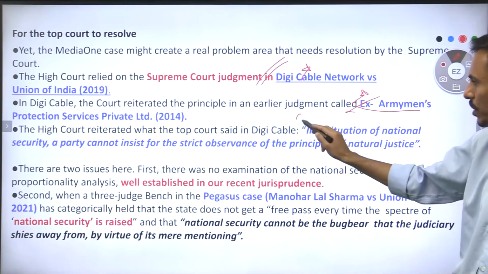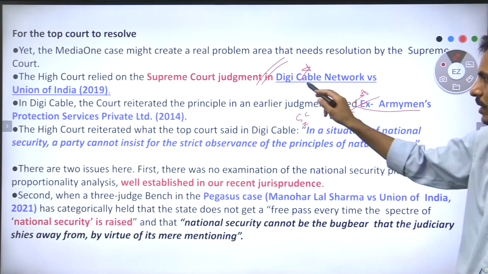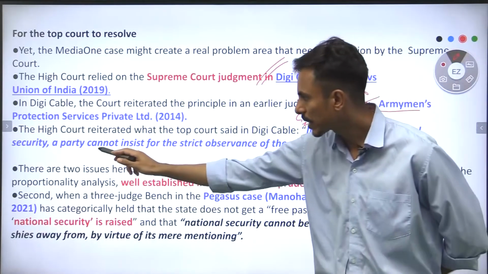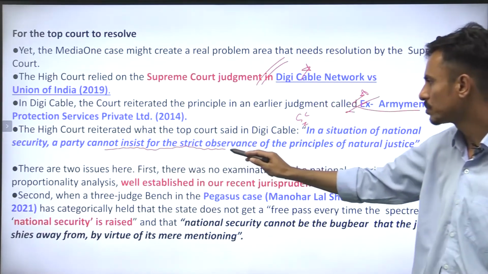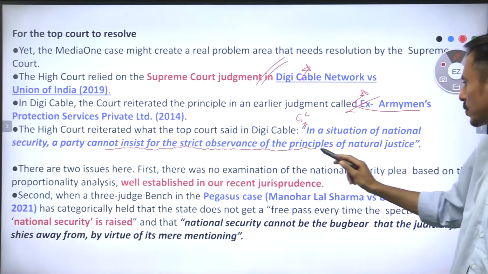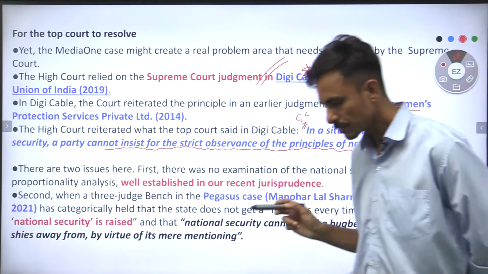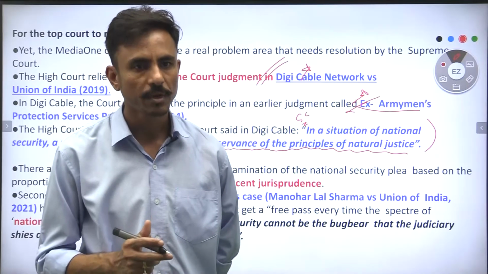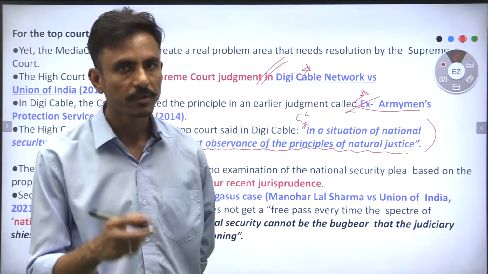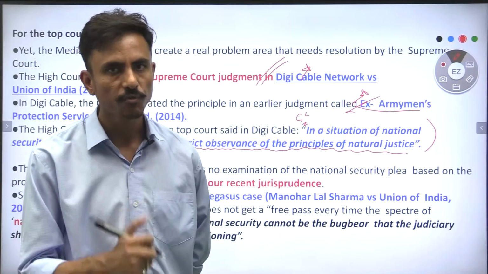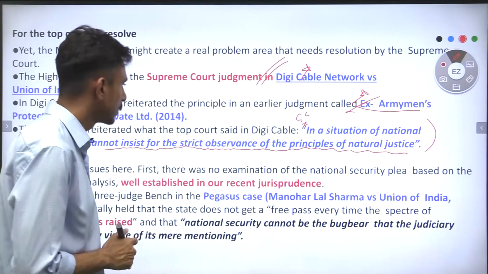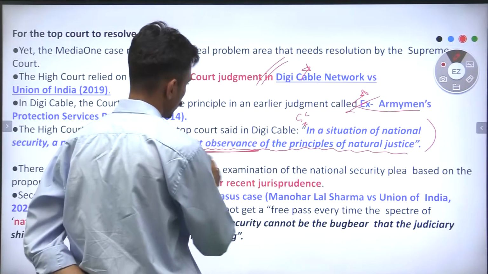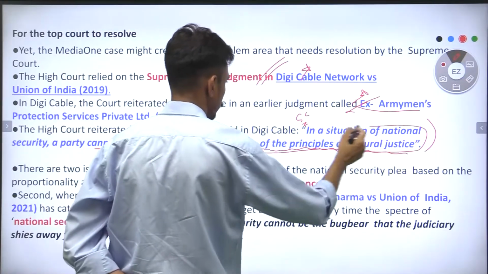This is what the Supreme Court said in the Digi Cable case of 2019: in a situation of national security, a party cannot insist on the strict observance of the principles of natural justice. That means if national security is under threat, then the government would have overriding powers to even infringe your fundamental rights, and it cannot be made to strictly observe the principles of natural justice, right?